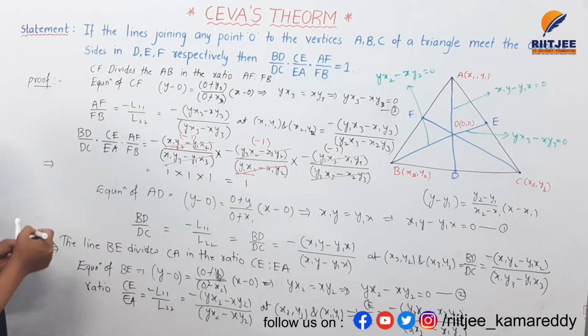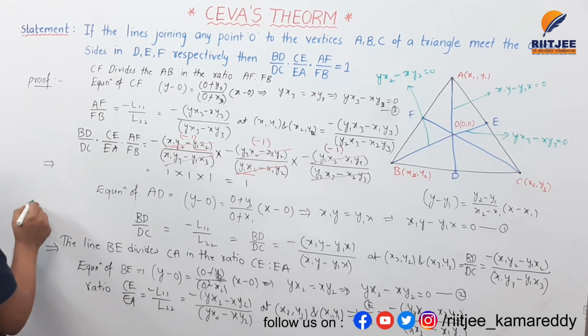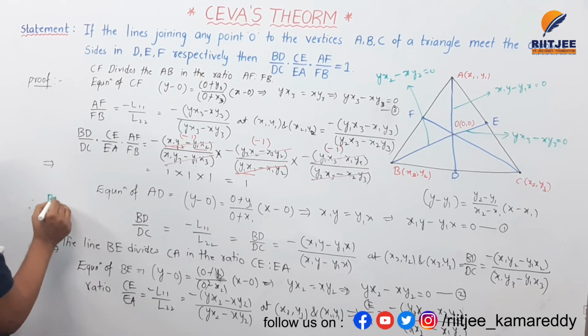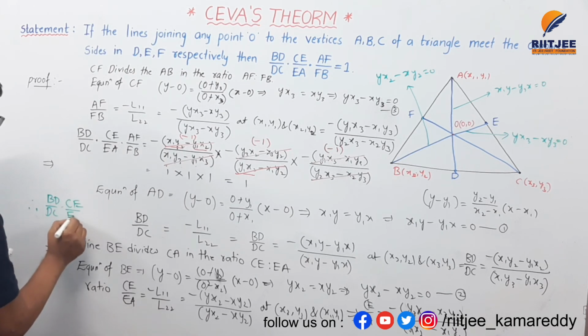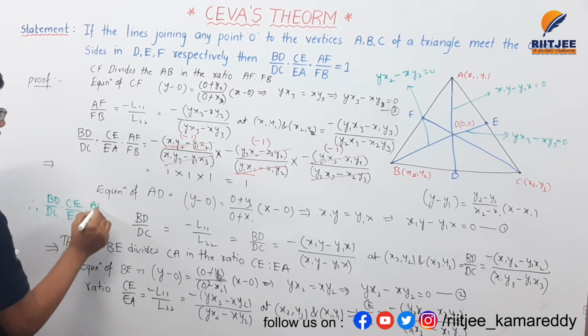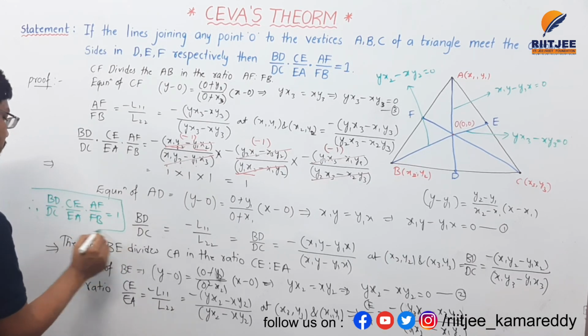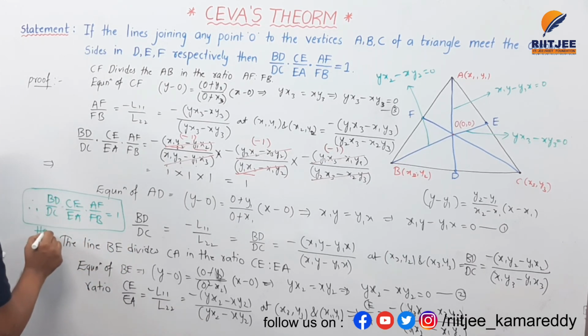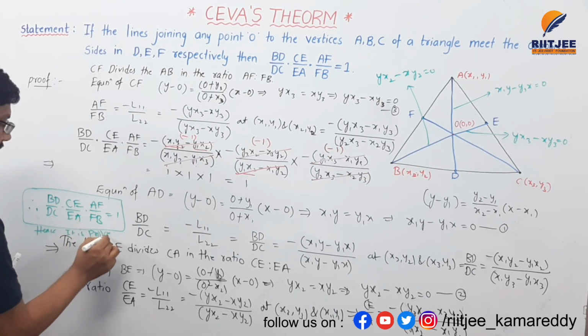Therefore proved Ceva's theorem: BD by DC into CE by EA into AF by FB is equal to 1. Hence it is proved for the condition.